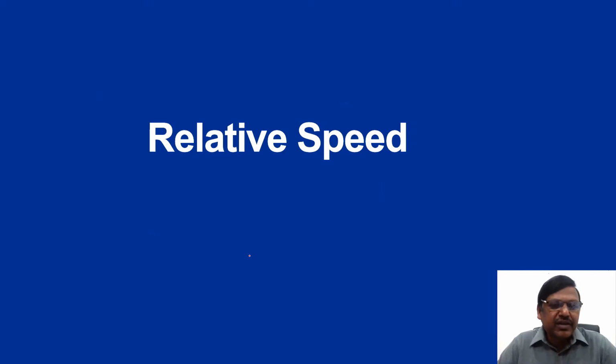What is relative speed? The question of relative speed comes into effect when more than one person is moving. Suppose two people are moving from this point. If both go in the same direction, what is the net distance covered by them? If both go in the opposite direction, what happens?